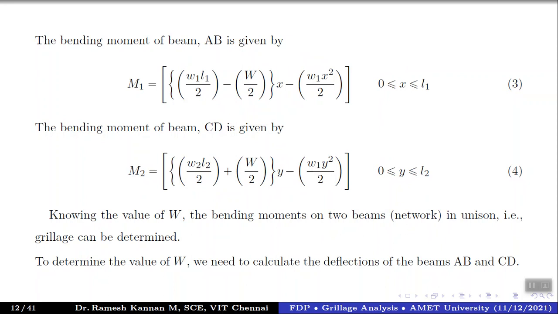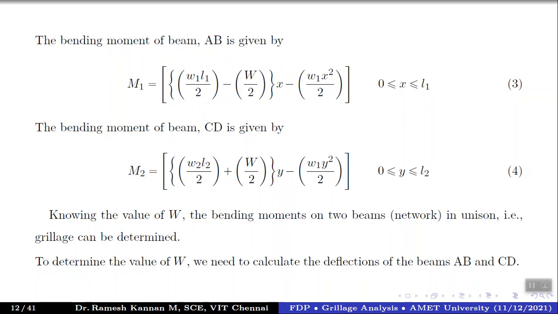So what does that say? It is the bending moment of two beam networks in unison, right? So far it is an individual beam and we need to consider two networks in unison. That is a grillage actually. So that will be determined only when we know this capital W. So that's what it means by this.